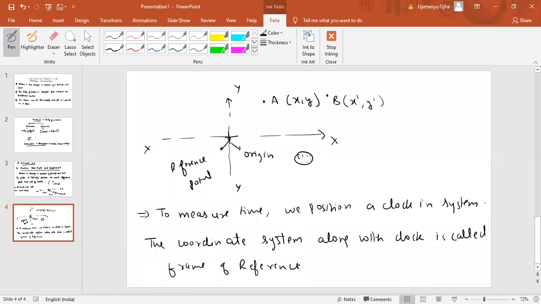Okay, and then if I place the clock in that system, if I place the clock in the coordinate system, what are we getting? We are getting the frame of reference. Fine. Okay.